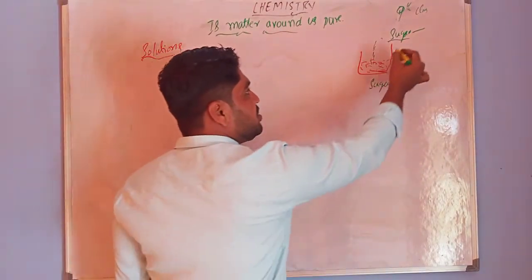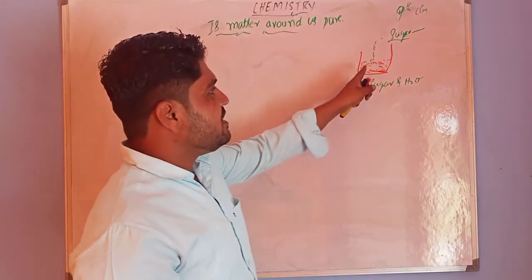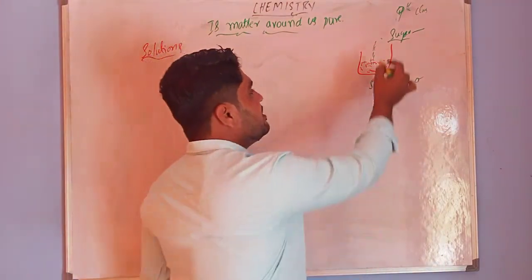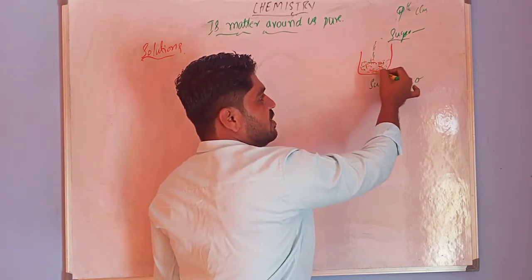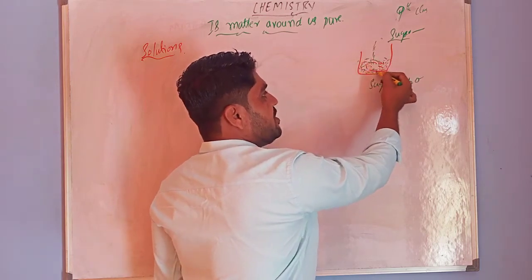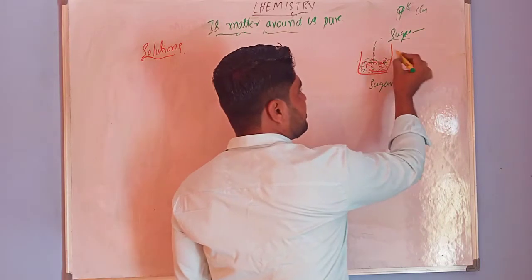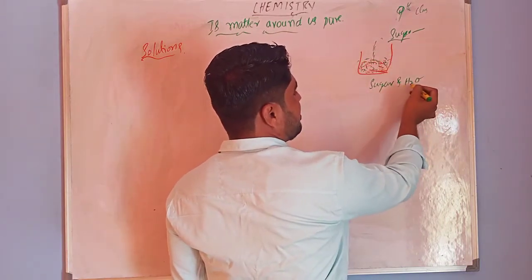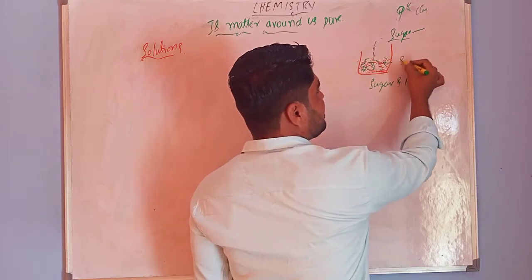These sugar particles are completely dissolved in the water, and the sugar sweetness is uniformly distributed in this water. If you check the sweetness of this water and sugar solution, wherever you check, the sweetness or concentration is the same.